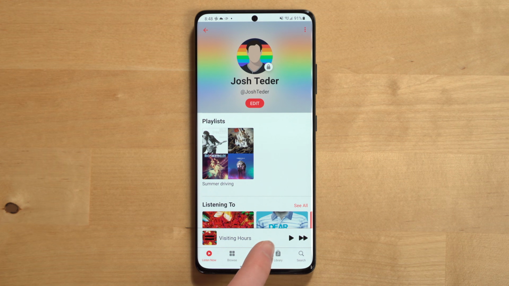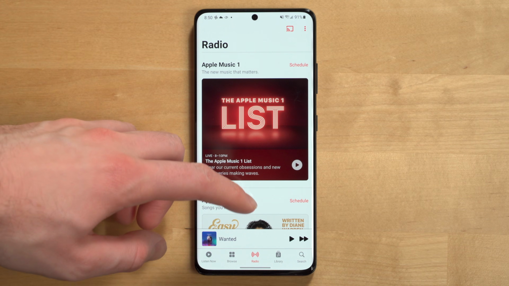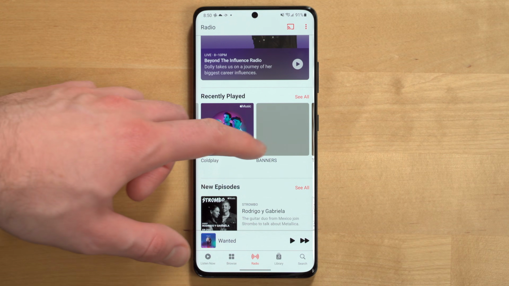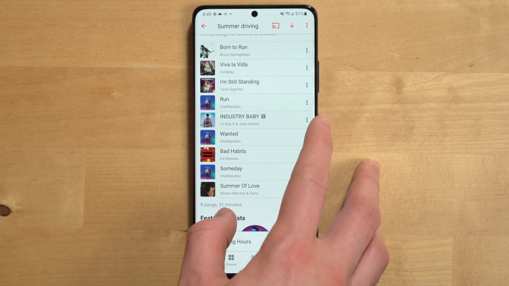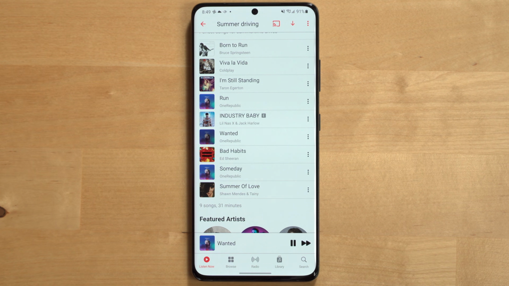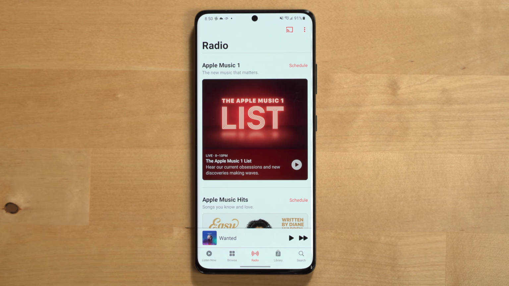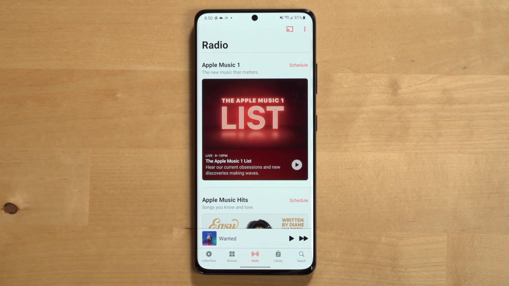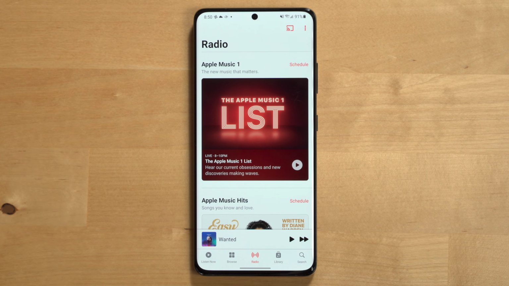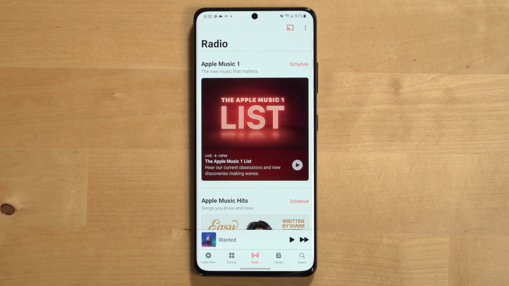Now let's jump back into the app and look at the tabs again, and the next tab to talk about is the Radio tab. In Apple Music, there are two types of radio stations. The first is an auto-generated station based off a particular song, genre, or artist that you choose. You can create one of these by clicking the 3 dots next to a song or artist and select Create Station. But that's not actually what the Radio tab is for. The Radio tab in Apple Music features the old school kind of radio delivered to you over the internet with some modern features, and it's a great way to discover new music that isn't just generated from an algorithm.